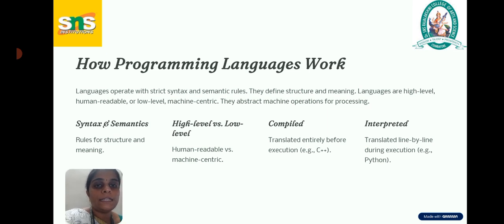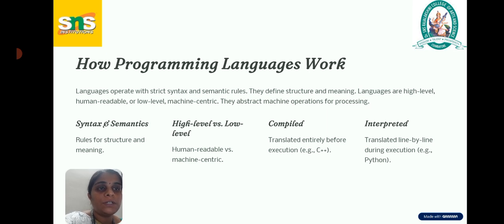Basically, languages are divided into high level language and low level language. Low level language is hard for humans to understand, but high level language uses simple wording like the English language. So it's easily human readable, and humans can easily create the code.